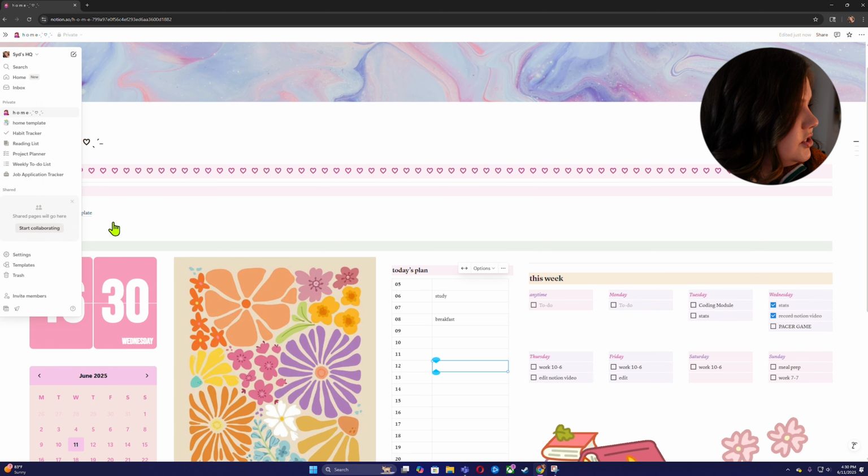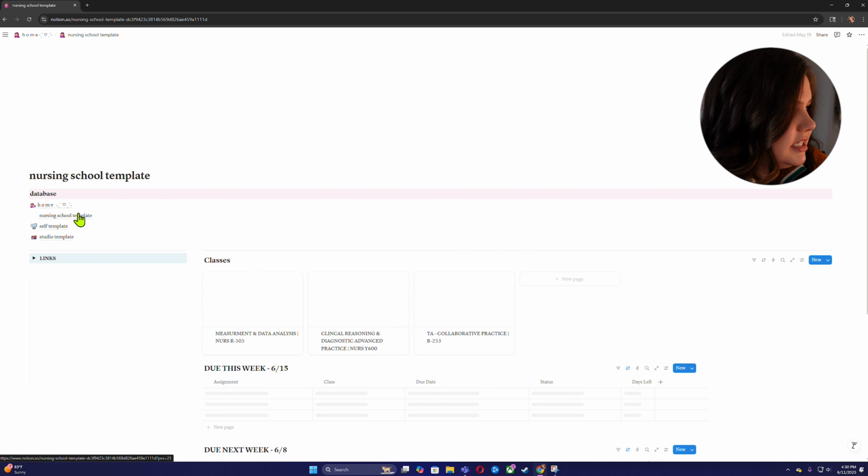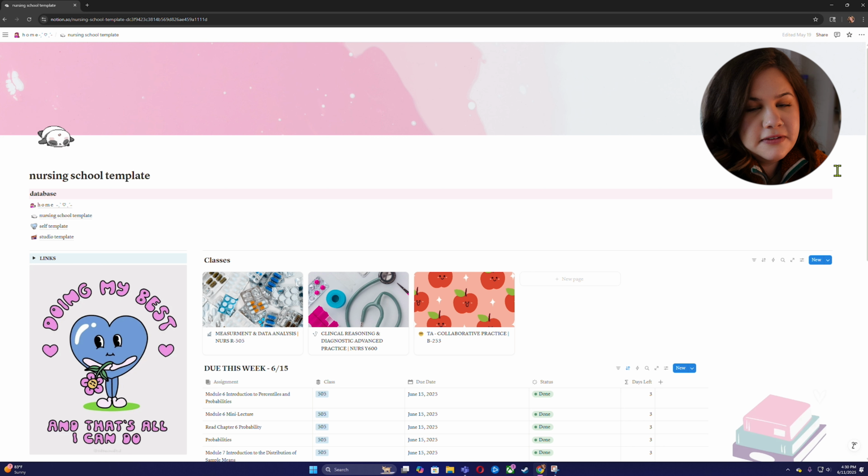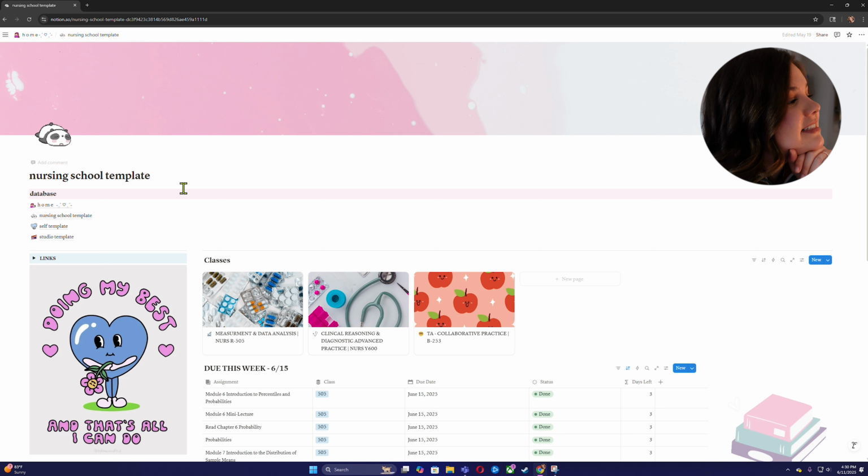So let's go to what you are all here for, which is the nursing school template. This is my nursing school template. Again, very, very basic, structured, to the point, but it's still fun, it's still colorful, and you can still tell my personality from it. So I have a little sleepy panda because I'm a sleepy panda.